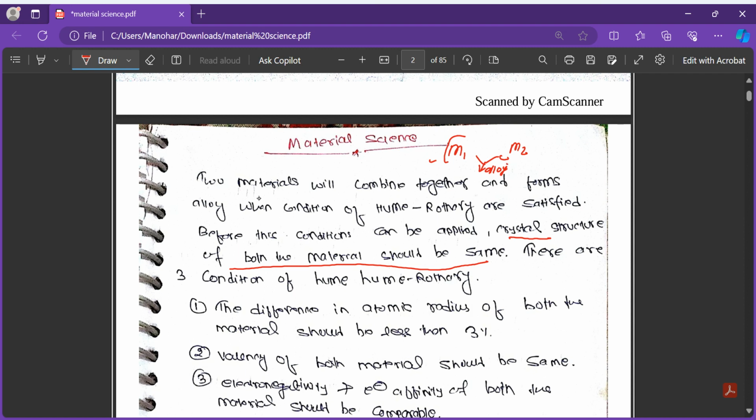And there are three conditions of Hume Rothery. Hume Rothery is a scientist, and he proposed three conditions on which, if they are met, the alloy can be formed. This means the materials can be mixed. So, what are these three conditions?